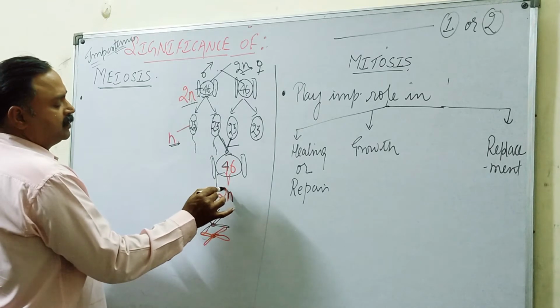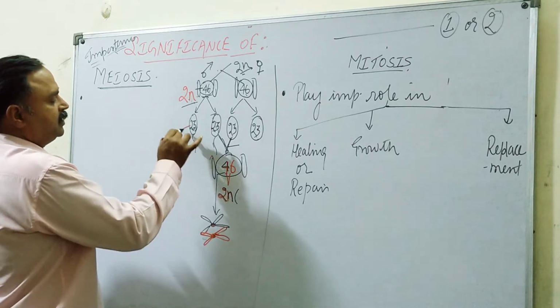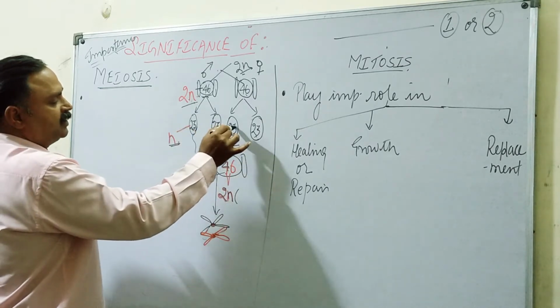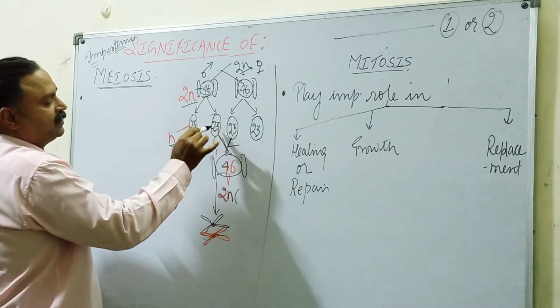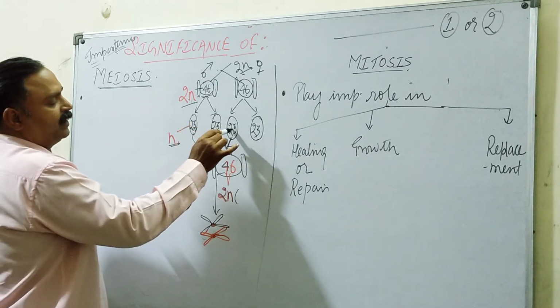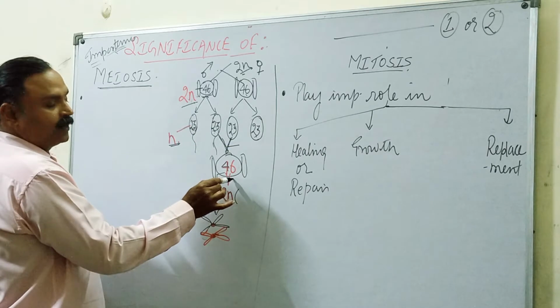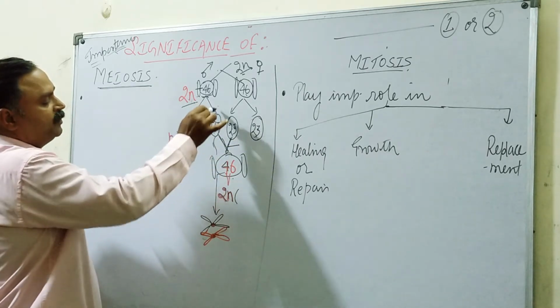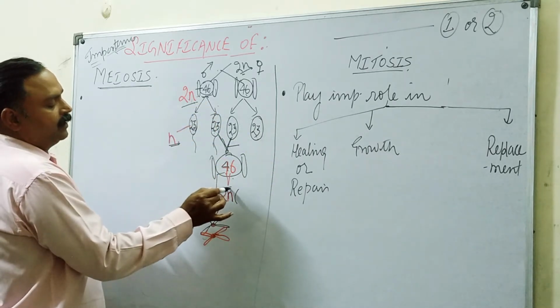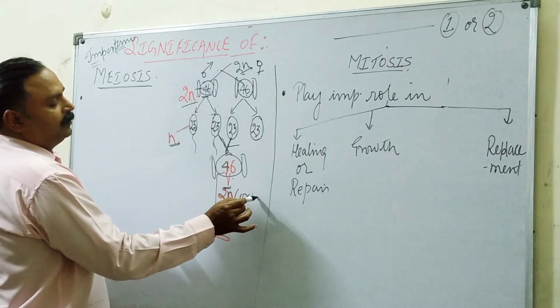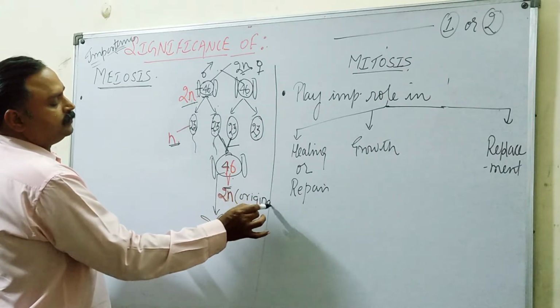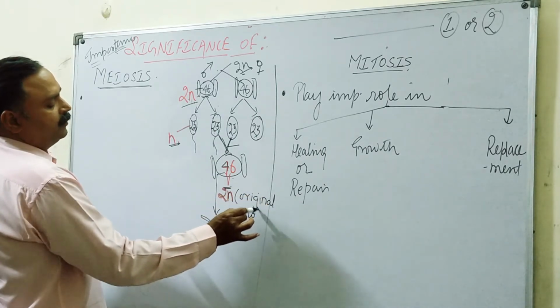The ordinary number is maintained. Means when N mixes with N, that is when fertilization, the fusion of male and female gametes to form the zygote, occurs, the number of chromosomes is again maintained. The original number is restored.